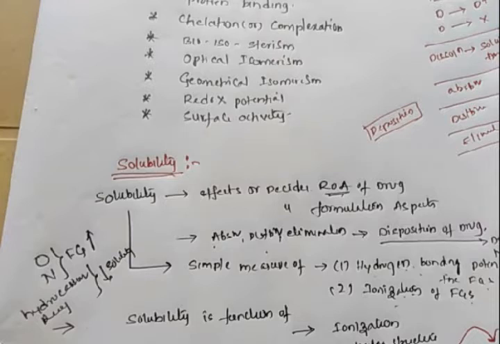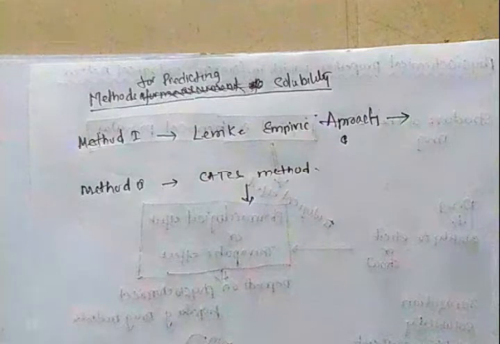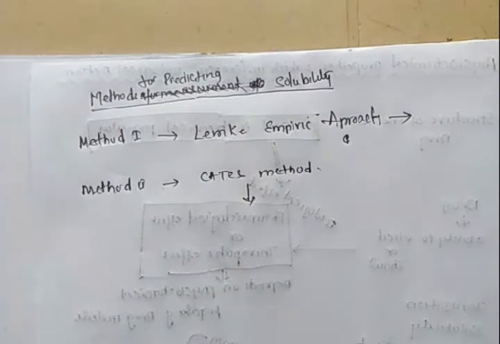Now we discuss methods of predicting solubility. These are methods of predicting solubility, not methods of measurement of solubility. Here we are studying methods of predicting solubility, and these are not methods of measuring solubility. Don't forget this simple point. There are two methods for predicting the solubility of drug molecules. Method one is the Lemke empiric approach, and the second method is Kate's method.